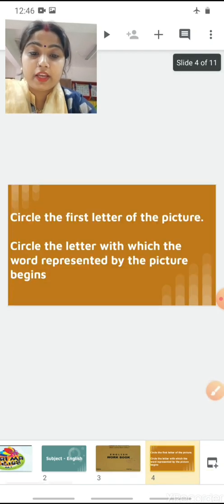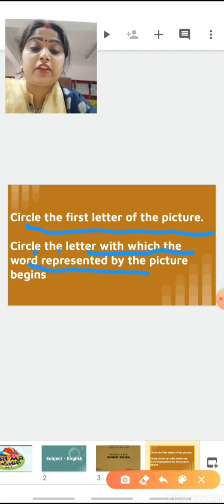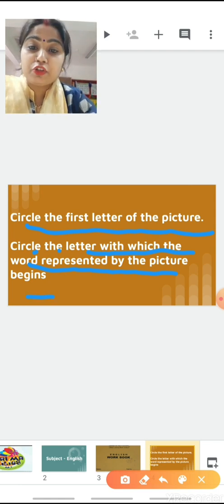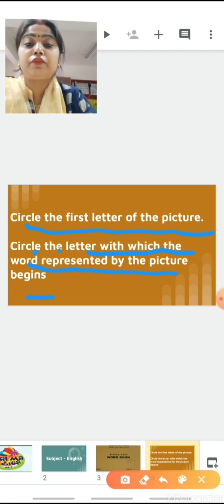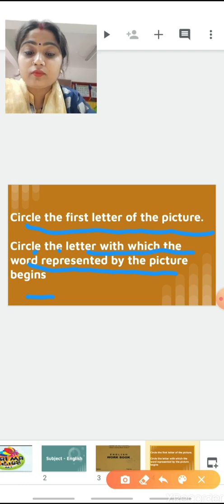Today our topic is circle the first letter of the picture and circle the letter with which the word represented by the picture begins. Okay, children, see, pictures will be given to you and letters will be given, and you have to circle the first letter of the given picture. Okay, like see,